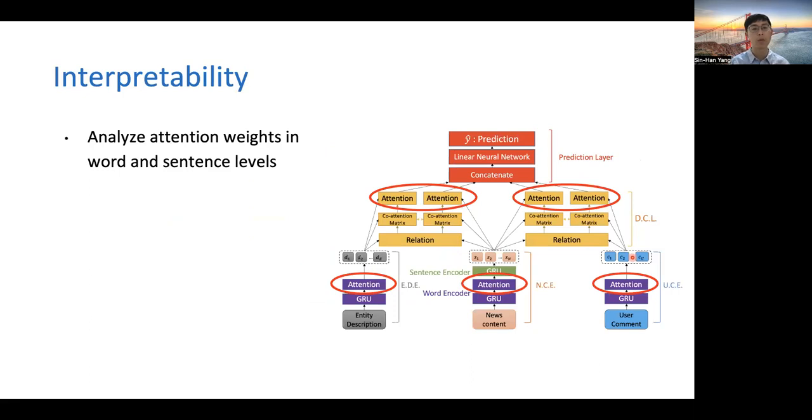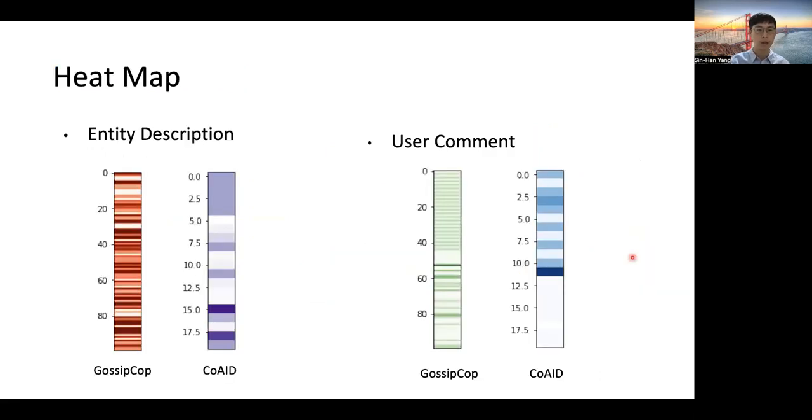To interpret our model, we analyze the attention weights at the word and sentence level, which come from the word encoder and the dual co-attention layer. We use a heat map to visualize the attention weights at the sentence level. If a sentence has a higher attention weight, it will have a darker color. For entity description, in both datasets, the first few sentences usually have a higher attention weight. We believe it's because for entity description, the first few sentences usually summarize or give some introduction to the entity, which is useful for fake news detection.